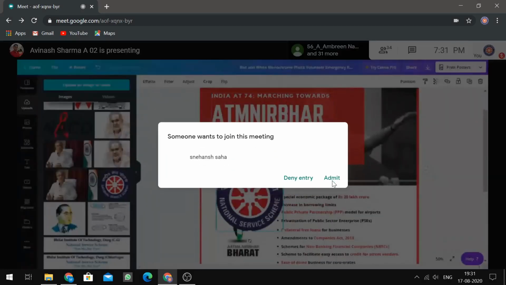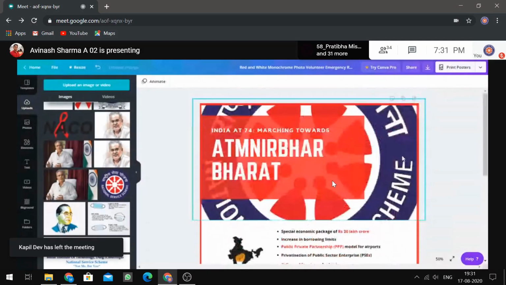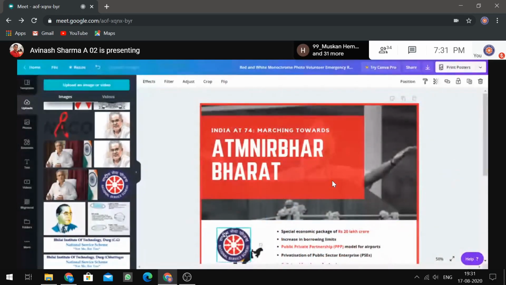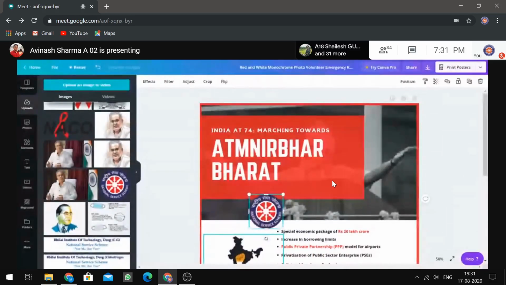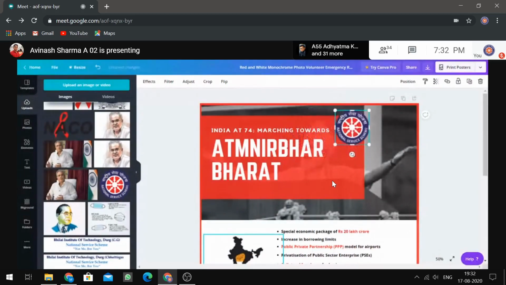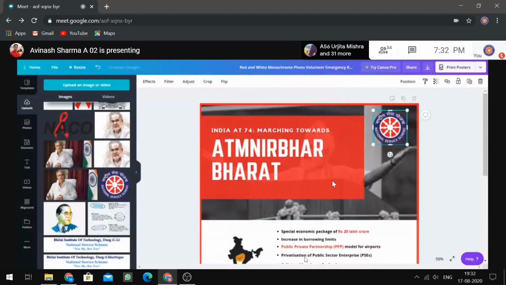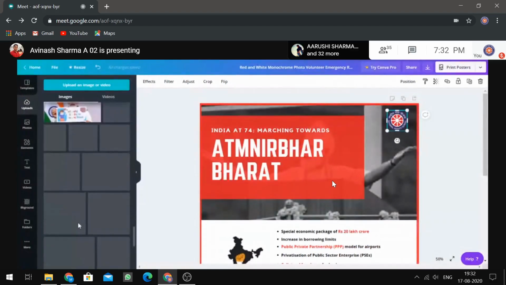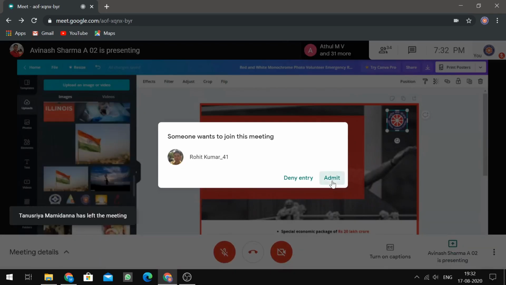So let's add the photo. You can adjust the logo from there. This is something which happens when you go over the frame. You can use the arrow keys for such things. It will take time, but that's the only option I think is available, though maybe there are other options. So let's have this NSS logo. Let's add BIT's logo. These are all available in a folder. We will provide the drive link of that folder in a moment.